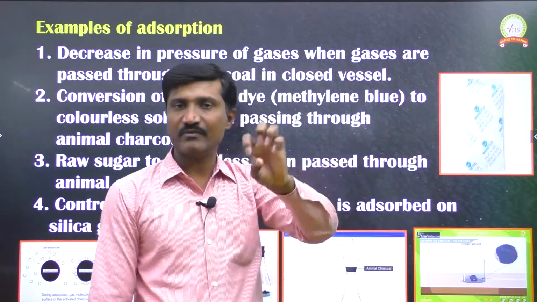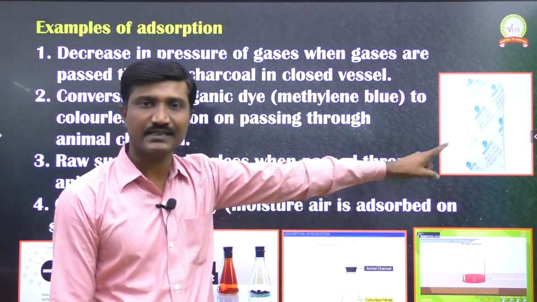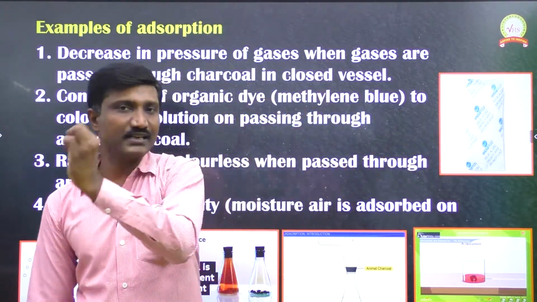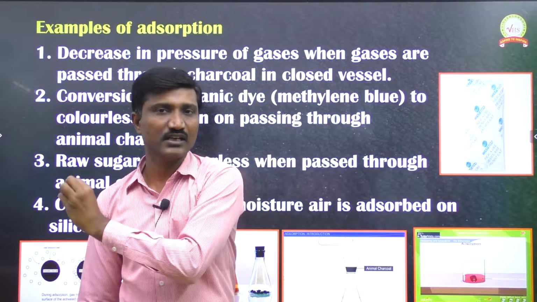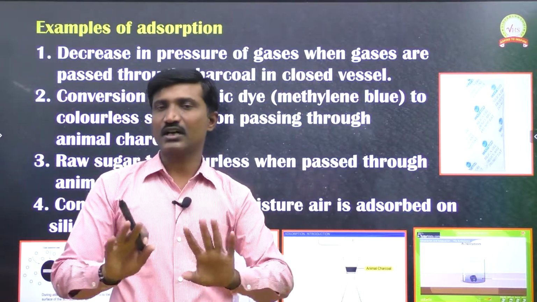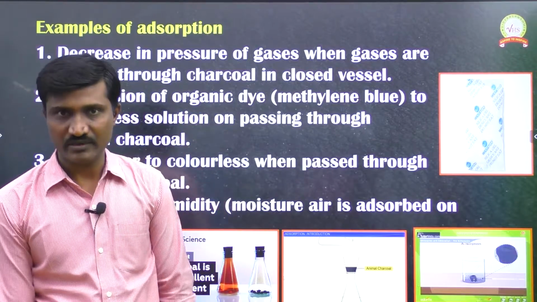Since water molecules come and occupy the silica gel, we call that the adsorption process. If you remove that silica gel from the atmosphere, those water molecules are also eliminated from the atmosphere, so moisture is controlled in this environment.